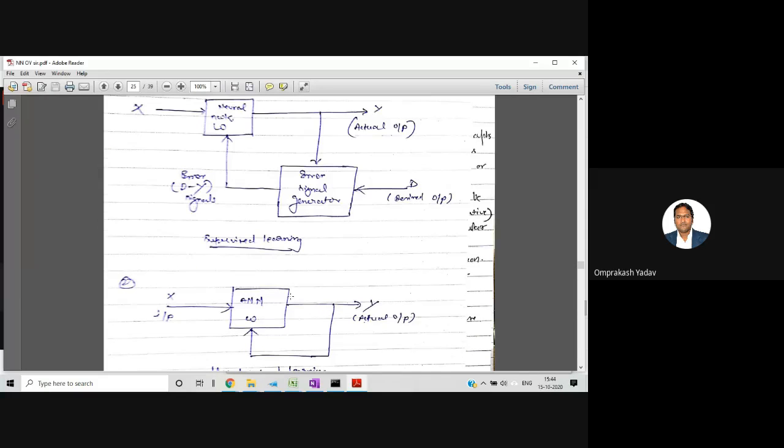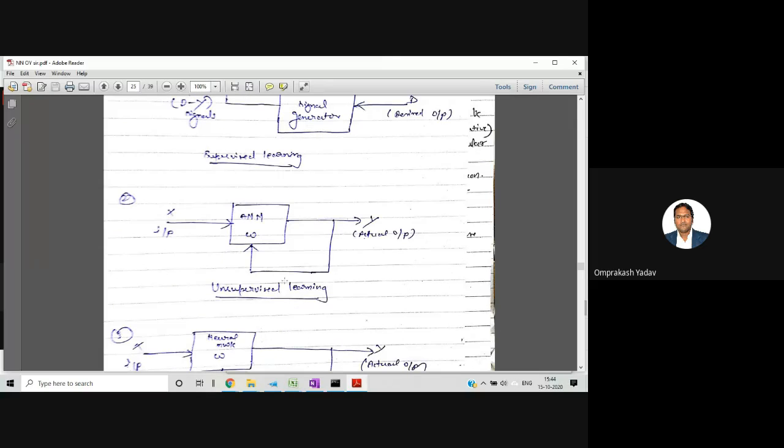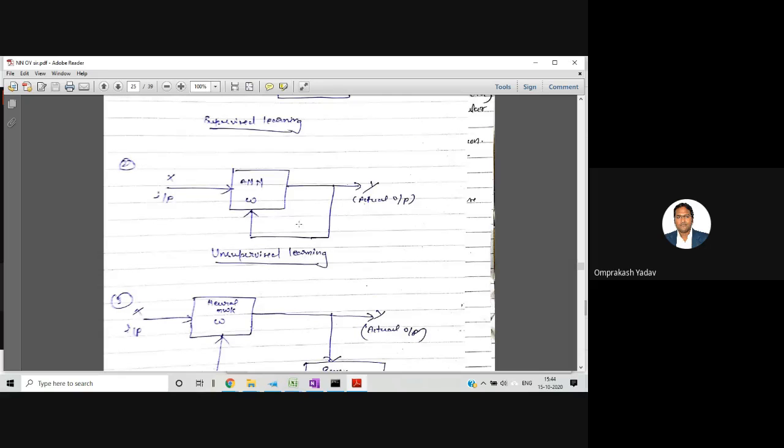That learning is unsupervised learning. But suppose I'm teaching you in the classroom, okay, and you all are learning, and if you have any doubt, you can ask me. If you are making any error, then I am correcting it. So that kind of learning is called supervised learning, because you are learning in presence of me. But in unsupervised learning, you can learn from anywhere, from video, audio, wherever you want, from books. But if you are learning by yourself only, and there is no supervisor to correct you, then that kind of learning is called as what? Unsupervised learning. And in the first type we have the labeled data, but here we don't have the labeled data. So let's see what will happen.